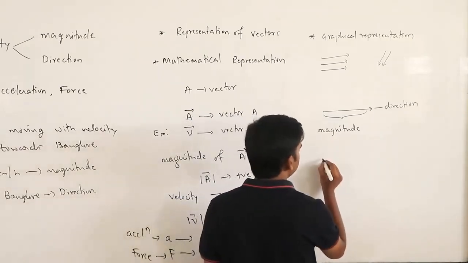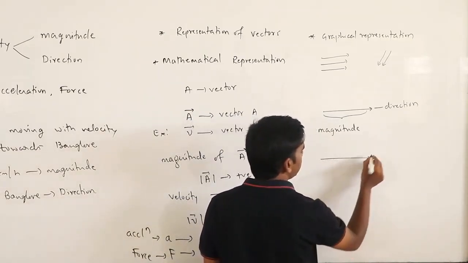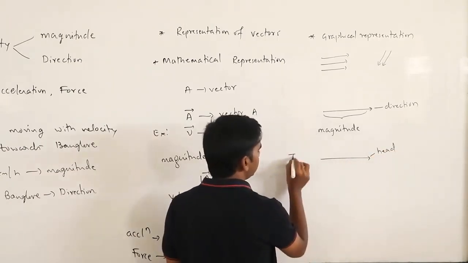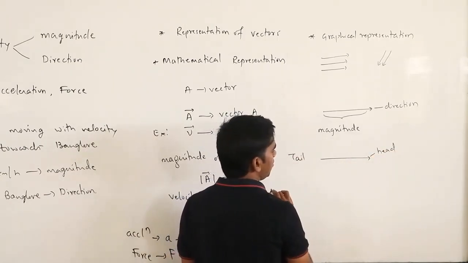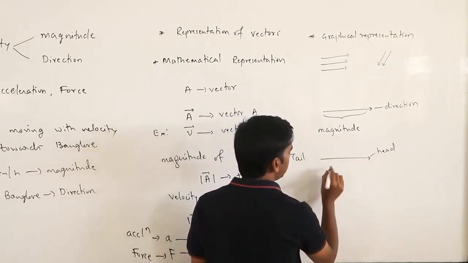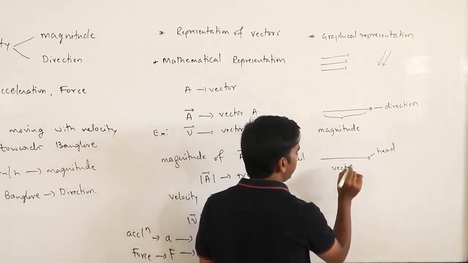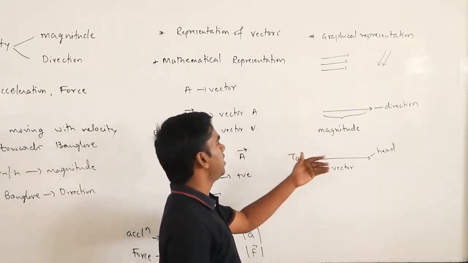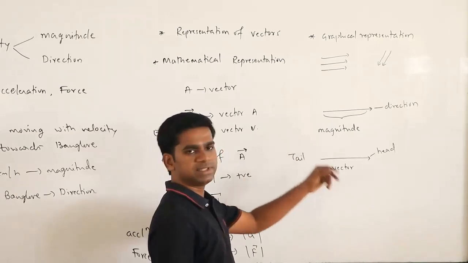So suppose I draw over here, this is called the head, and this is called the tail of a vector. This total is called the vector. Okay. So this is how we can graphically represent a vector.